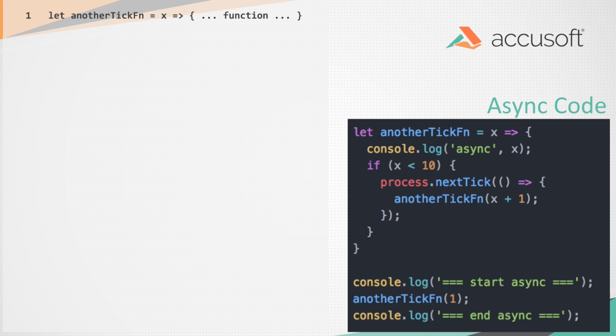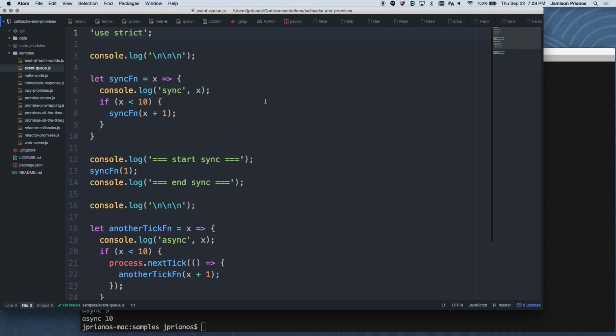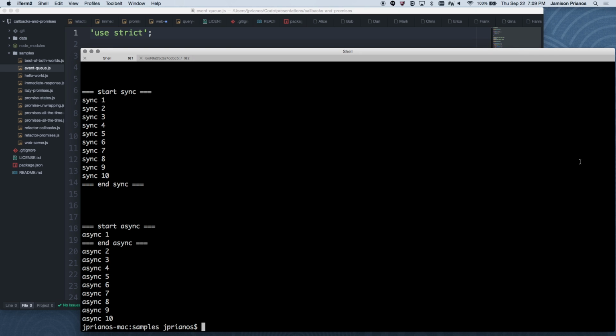So when running through this one, I define the function, I start async, I call the first function, everything happens just like before, but now I call process.nextTick, which then means save that for the next tick, keep your synchronous processing going, which is why I fall down into the end async line, which is why my output for the asynchronous part actually has end async before it's actually done with all the processing, because I've actually completed that synchronous process.